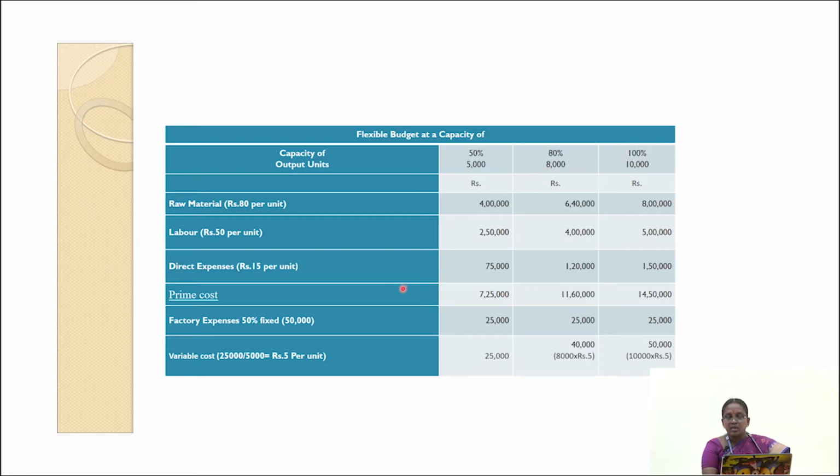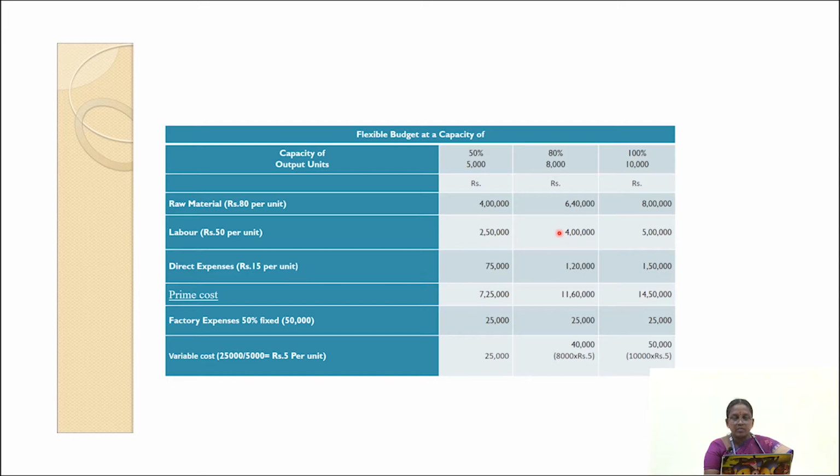Okay, then 7,25,000 is the prime cost at 50% capacity level. Similarly, we have to find out at 80% capacity level, the total cost is 6,40,000 plus 40,000 is the labor.